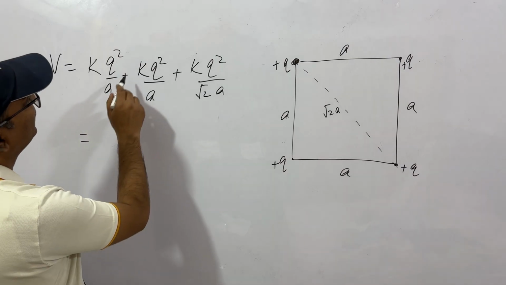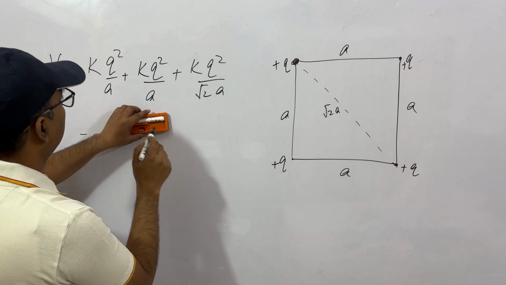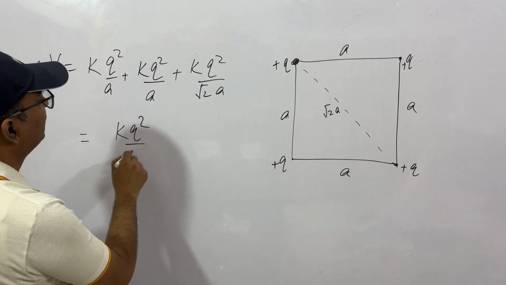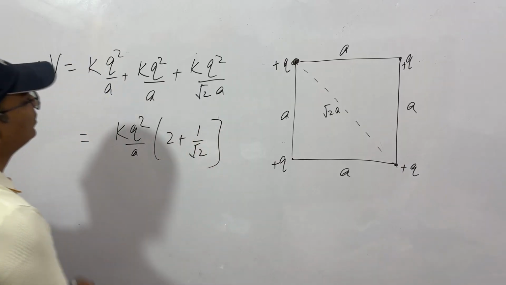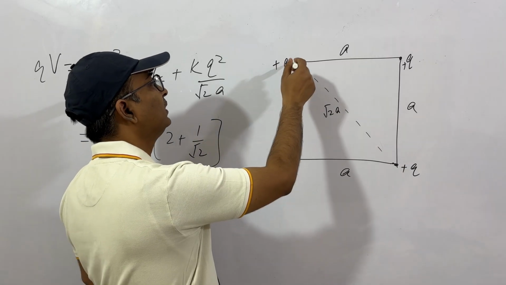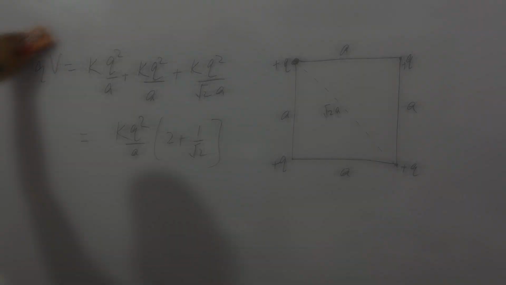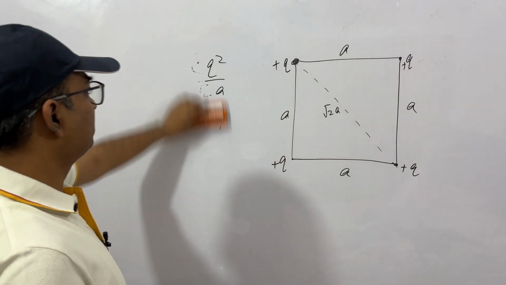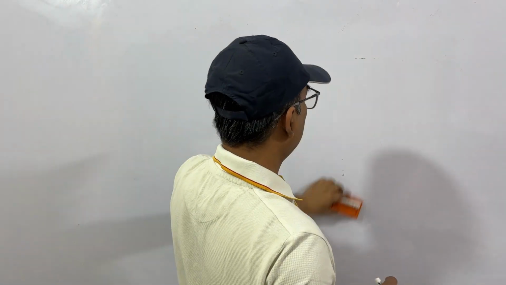So this will be equal to, I'm taking kq square by a common, 2 plus 1 by root 2. Okay. So this is the potential energy of this charge. Clear? Now let me give you another example. I have given you 2 examples. You'll be asked so many questions based on these 2 examples.